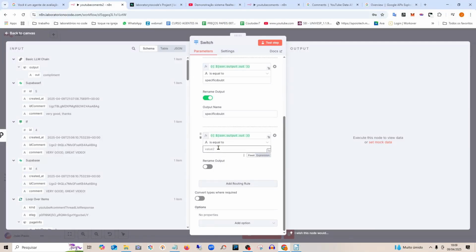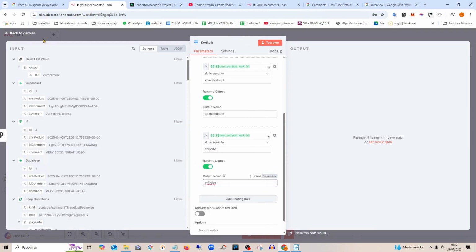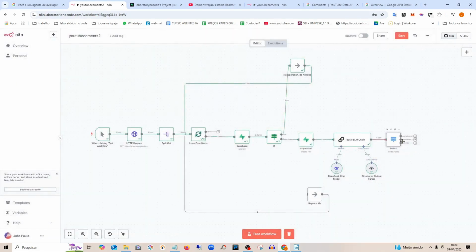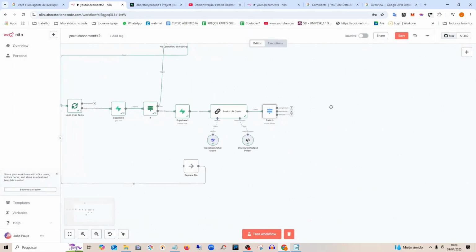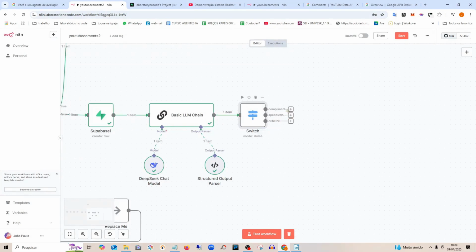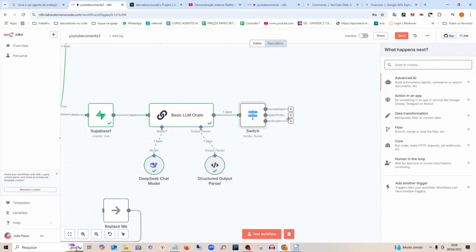I will put it here. I will also rename the output, because when I rename the output, it already marks here for me, look, the outputs are already renamed, which in this case are compliment, specific question, and criticism.